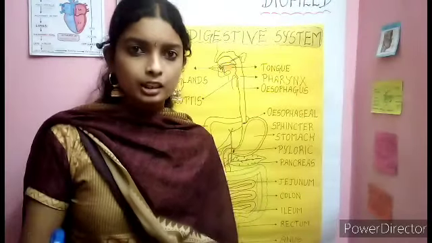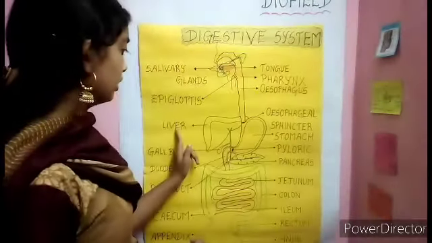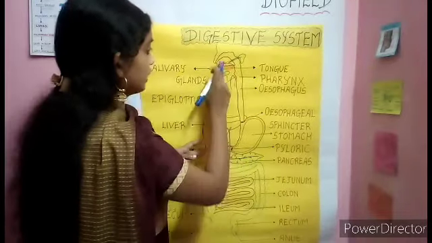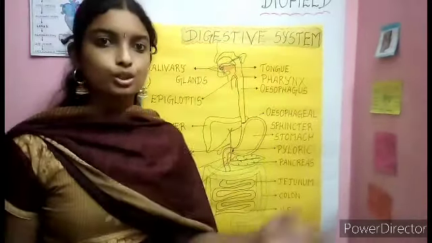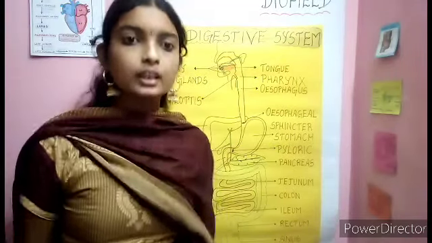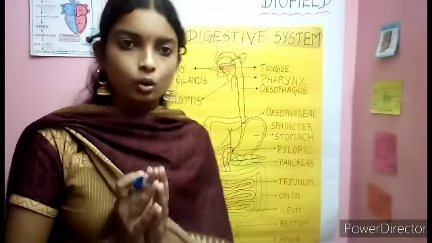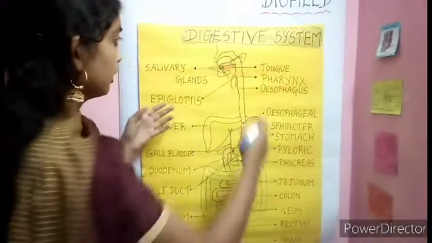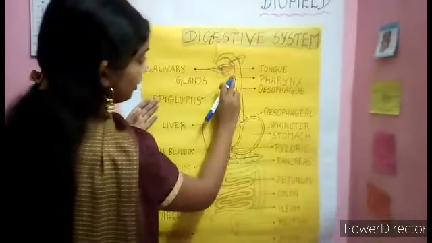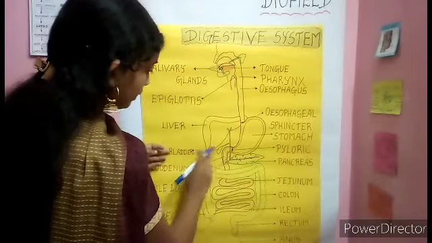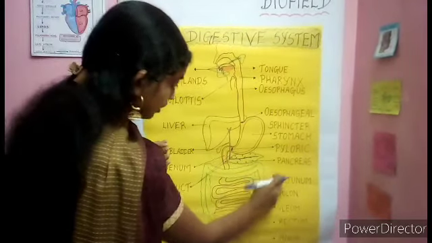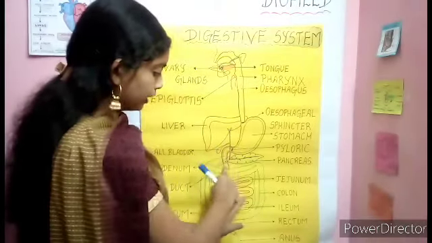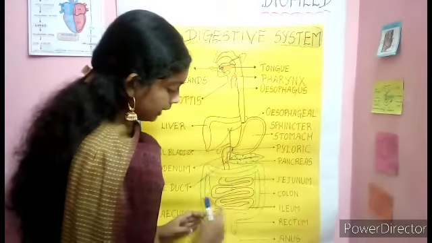What are the associated glands present? Salivary glands, liver, and pancreas. These three are the associated glands. All of these together form the digestive system. What are the other structures present here? Tongue, epiglottis, and the gallbladder, which is present in the liver. Your small intestine consists of three parts: duodenum, jejunum, and ileum.